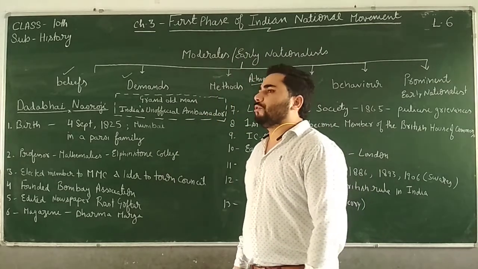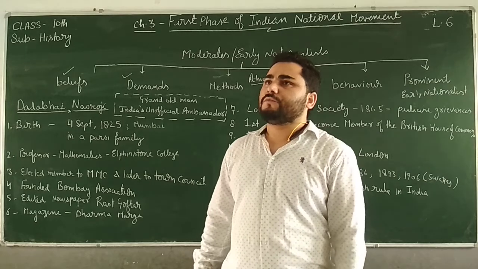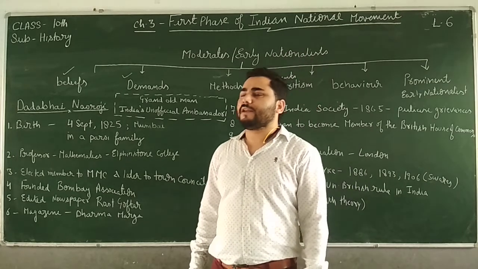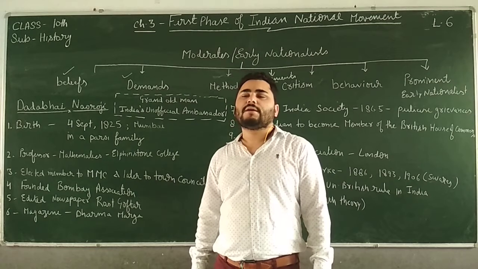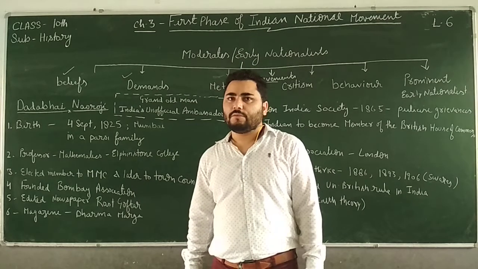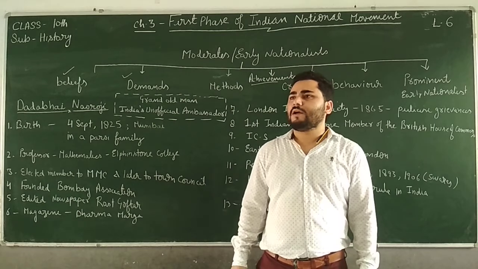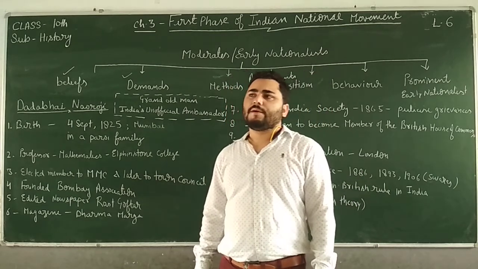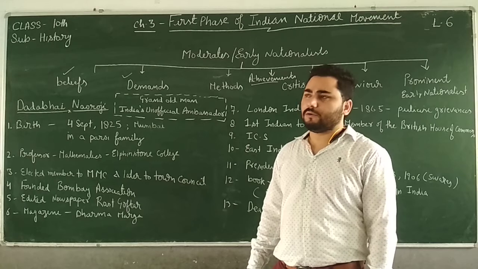Okay. So Dadabhai Naoroji was one of the very influential leaders. He was a very rich leader, and worked in England also, and he influenced the British people a lot.